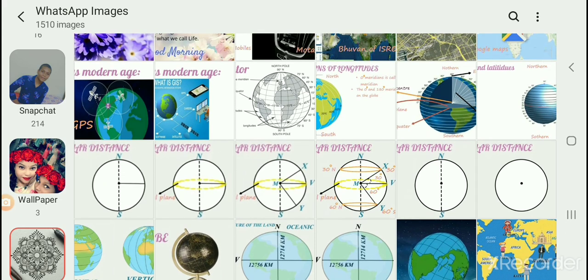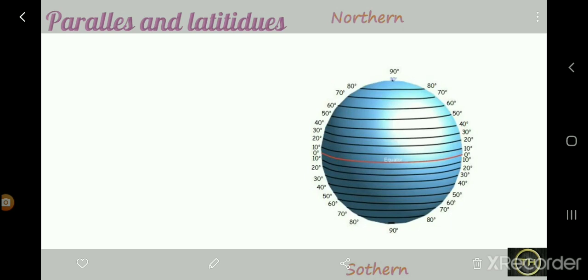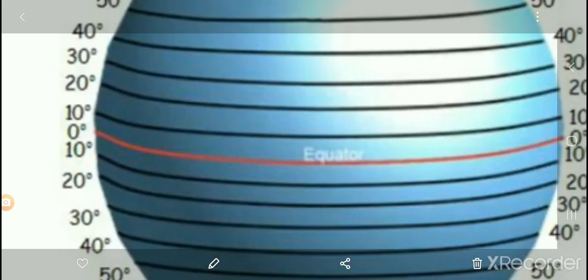Now we are going to learn about the parallels of latitude. See here, the lines are there now. You can see the lines on the earth, right? The horizontal lines that you are able to see are what we call the parallels of latitude. Why are they considered parallels? Because the lines, whatever are drawn, are parallel to each other. As you can see at the equator part, here it is marked equator. The equator is considered as 0 degrees.